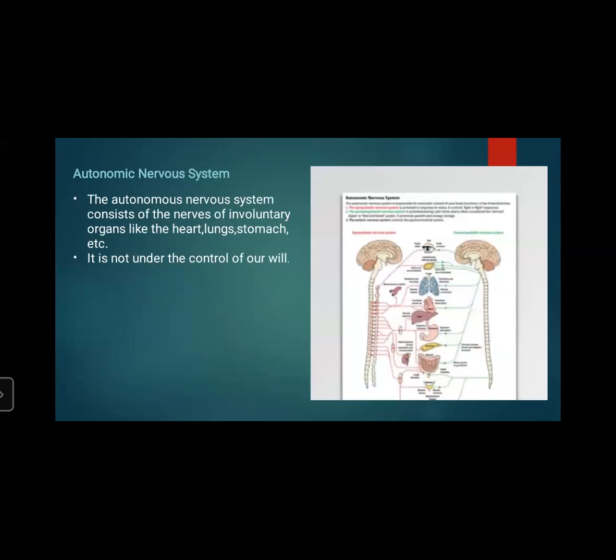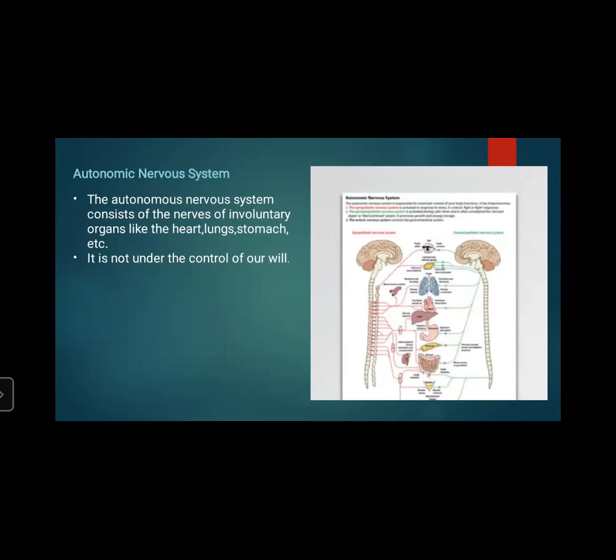Now, the autonomic nervous system. The autonomic nervous system consists of nerves of involuntary organs like the heart, lungs, stomach, etc. It is not under the control of our will. Involuntary means which are not under our control.